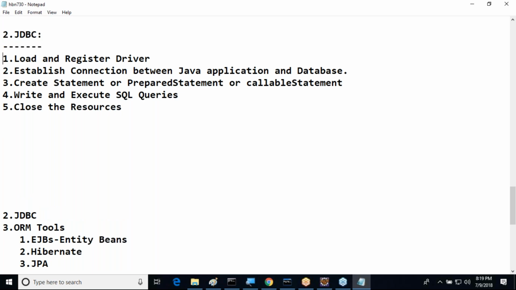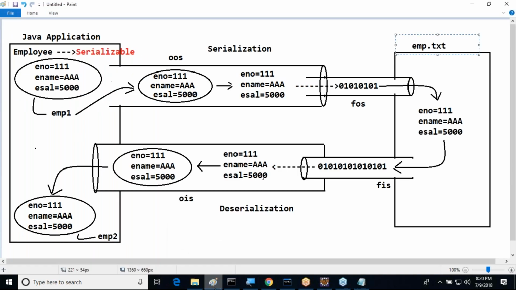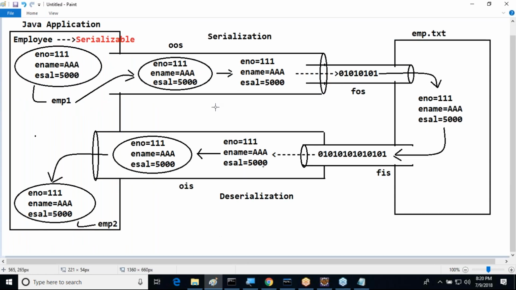Let's come to the diagram. In a diagrammatic representation, I can say JDBC is one of the persistence mechanisms. All of you up to this point? Understood, sir?